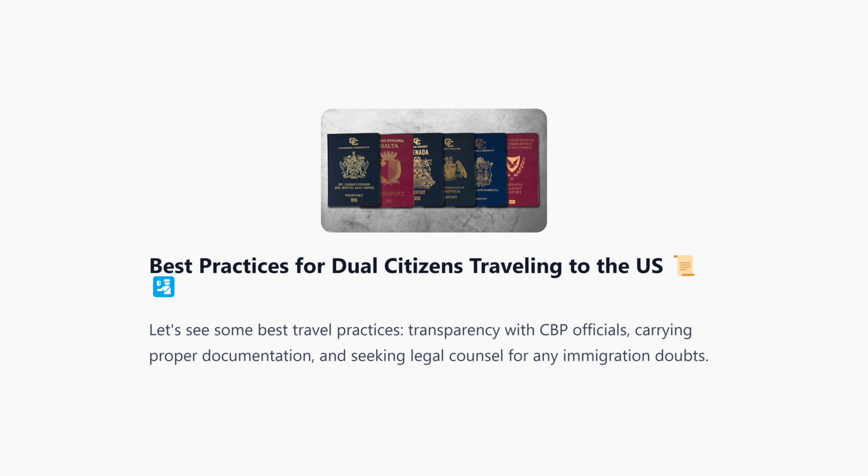Here are some best practices for dual citizens traveling to the U.S. Be transparent and upfront with CBP officials about your travel history and intentions. Carry all necessary documentation, including both passports, visas, and any supporting evidence for your stay, like proof of financial resources and return travel plans. If you have questions or concerns about your immigration status, consult with an immigration lawyer.